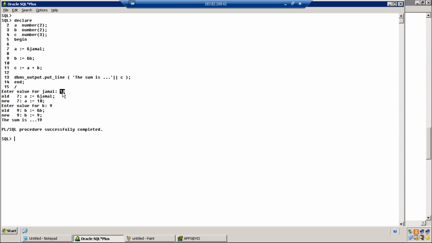But the value you are passing, 10, colon equal to is an assignment operator, assigns the value to the variable A. That's it. So there is no importance for the letters after the ampersand operator, but to have a meaningful prompt, we write the variable name. Clear? Jamal, is this clear? Jamal will be the output. That's it. It's a prompt, but there is no importance for this. The value you pass will be stored in the variable A. Okay?